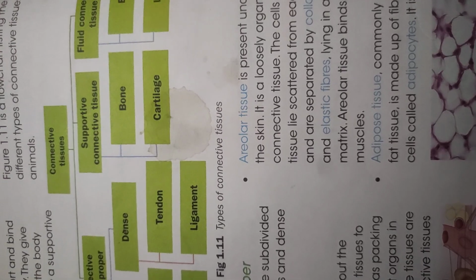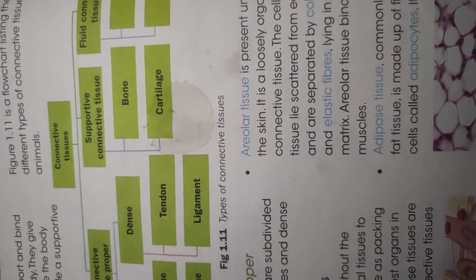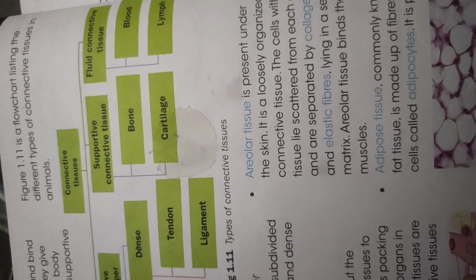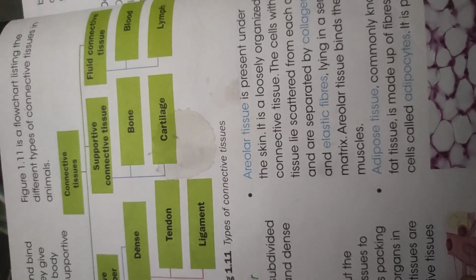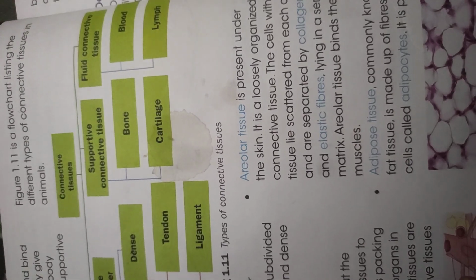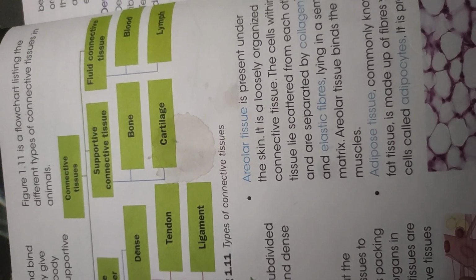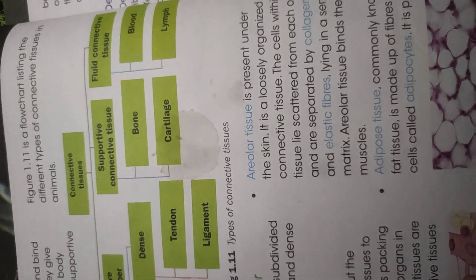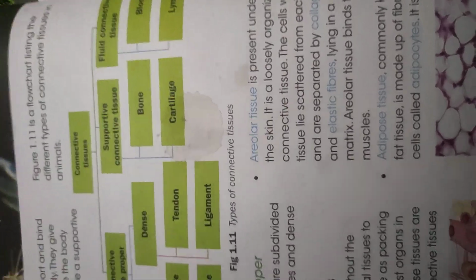It forms the supportive framework of cartilage and bone. Its function is to bind and to give support, just like cartilage and bone give support to the body. And it forms a protective sheath around delicate organs, which means internal organs have a connective tissue layer, like the kidney and spleen, which have a layer around them.